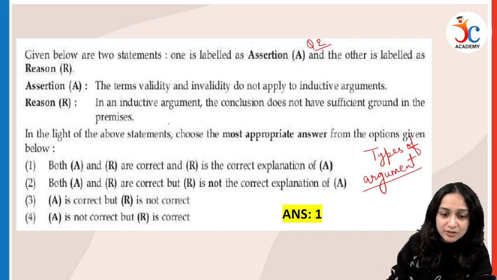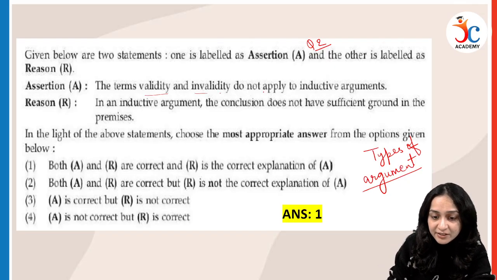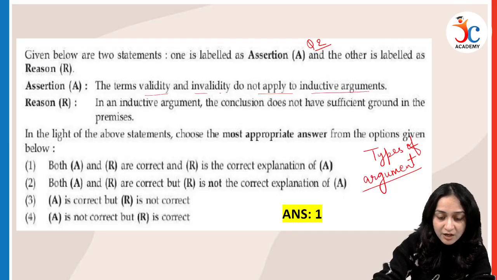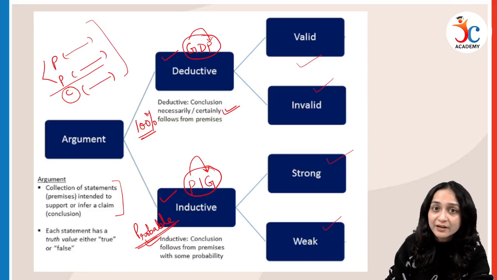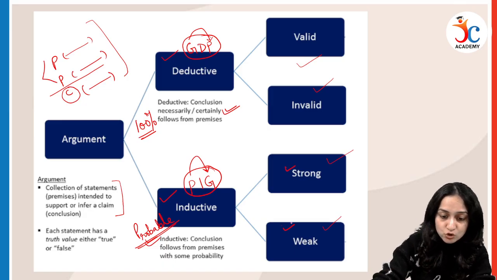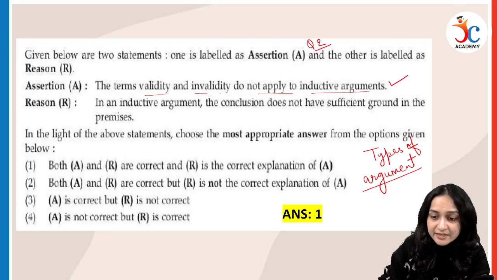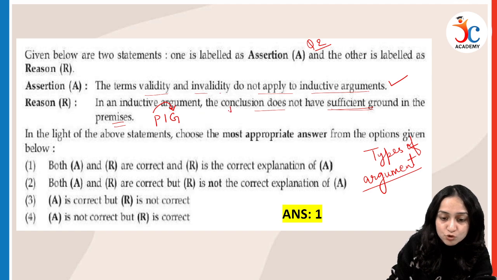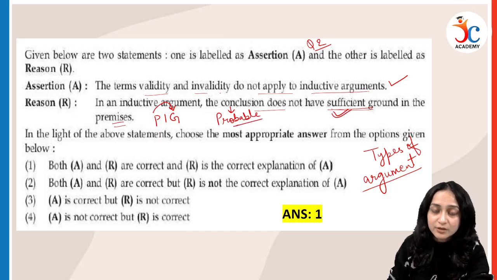Now, coming back to the question: the terms validity and invalidity do not apply to inductive arguments. Let's see. Do inductive arguments have valid or invalid? No, we have strong and weak. So this is a correct statement. In an inductive argument, the conclusion does not have sufficient ground in the premises. Inductive is PIG, from particular to general, and the conclusion is probable in nature. Why? Because it does not have a sufficient ground. So A and R both are correct, and R is the correct explanation of A. Answer number 1 will be the correct option.